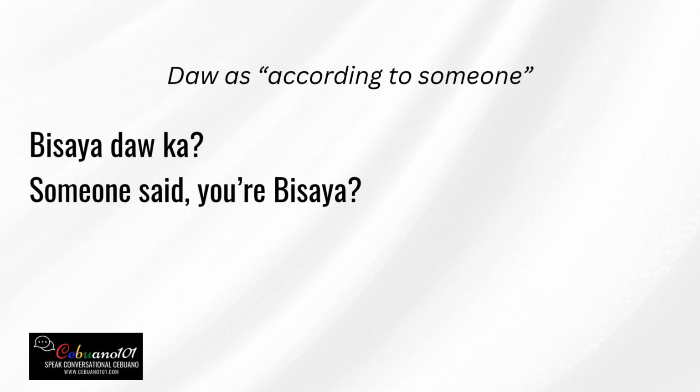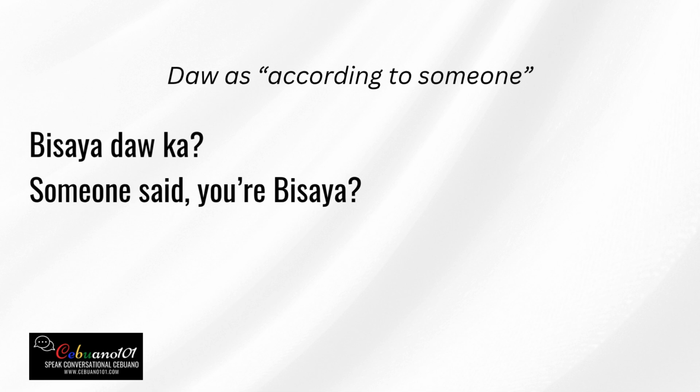So when you say Bisaya, it's Vismin, Visayas, Mindanao. So daw means someone said, ka is you. So the context in English, it's like someone said you're Bisaya. Bisaya daw ka. So maybe you are good already in the Cebuano language and you're speaking it fluently, and somebody will say, Bisaya daw ka. Someone said you're Bisaya. That's why you're so fluent.